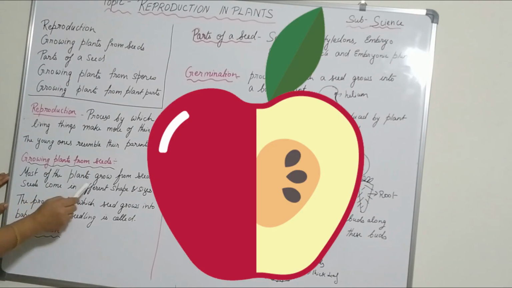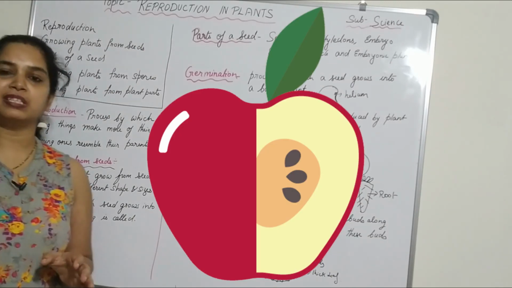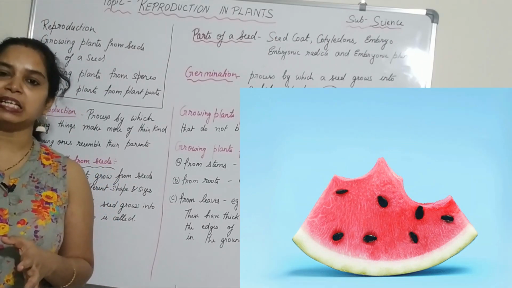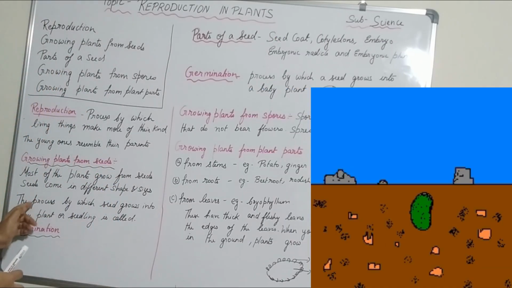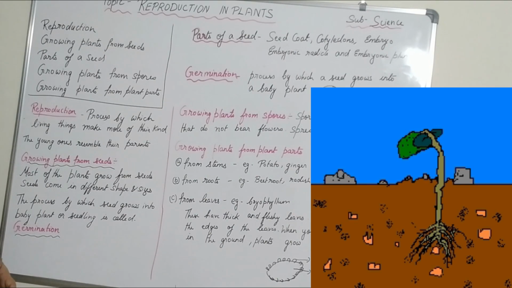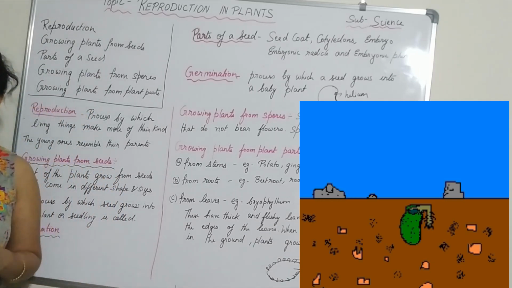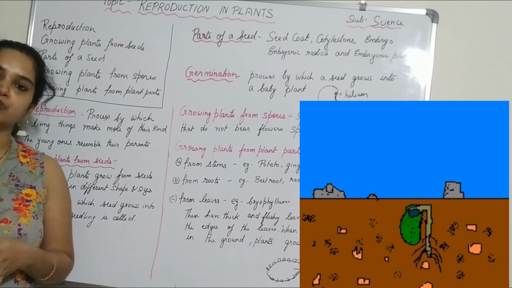Seeds come in different shapes and sizes. As I told you, the seeds are different, they come in different shapes and sizes. The process by which the seed grows into a baby plant or a seedling is called germination. So the process by which the seed, when it is planted inside the soil, grows into a baby plant, is called germination, and the baby plant is also called a seedling.